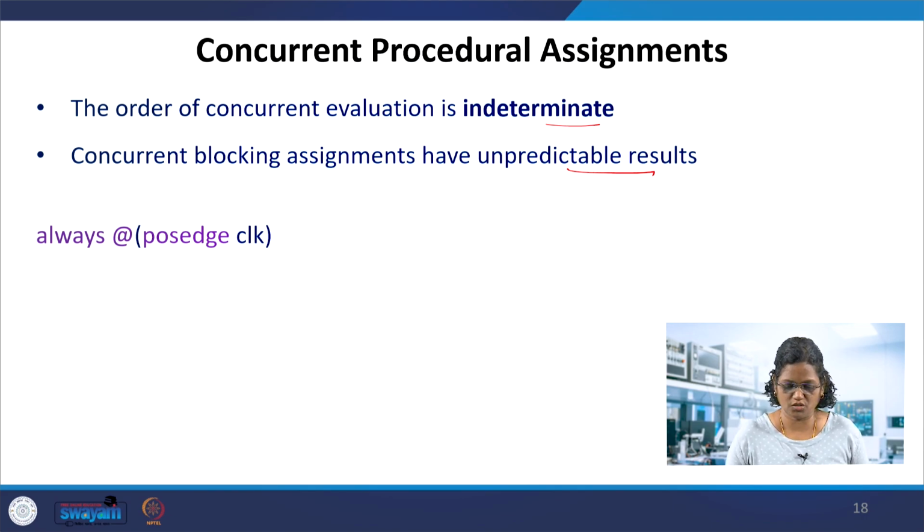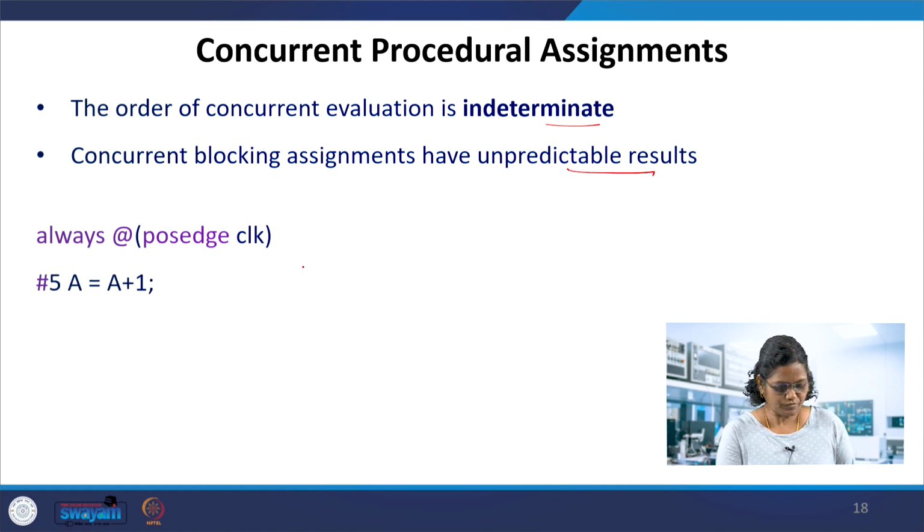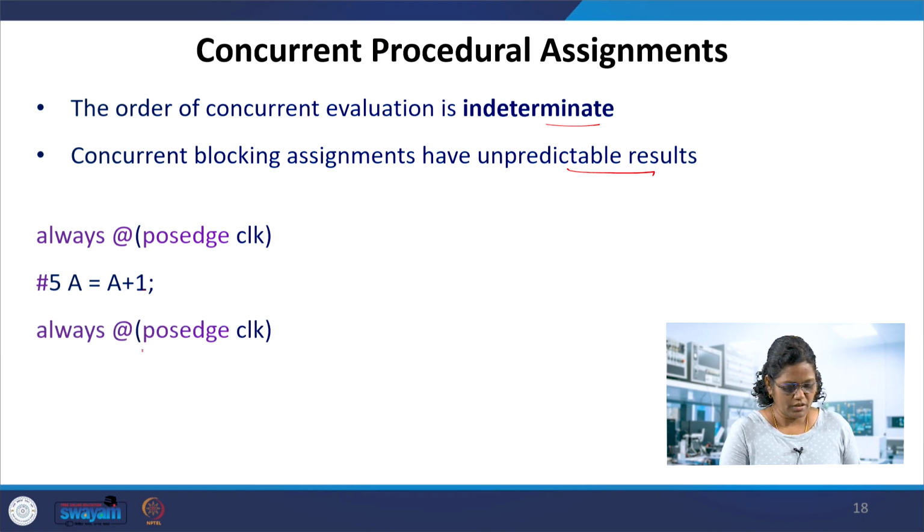Care has to be taken when we code these concurrent assignments. Always @(posedge clock) #5 A = A + 1. So this is delayed evaluation, a blocking assignment; whatever A value was there, A will be updated after 5 time units. In the other one, always @(posedge clock) #5 B = A + 1. So it is assigned here.